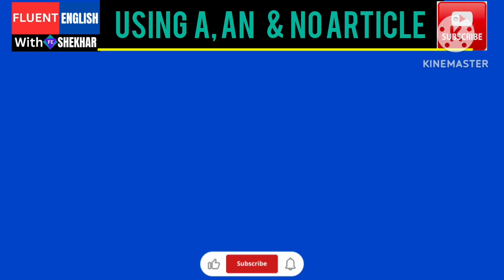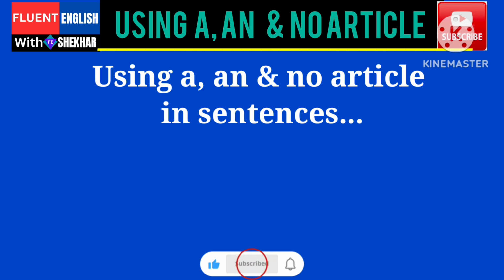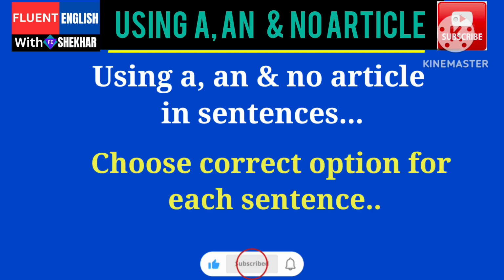Today, let us test your knowledge of using a, an, and no article in sentences. Choose the correct option for each sentence and check your answers at the end.